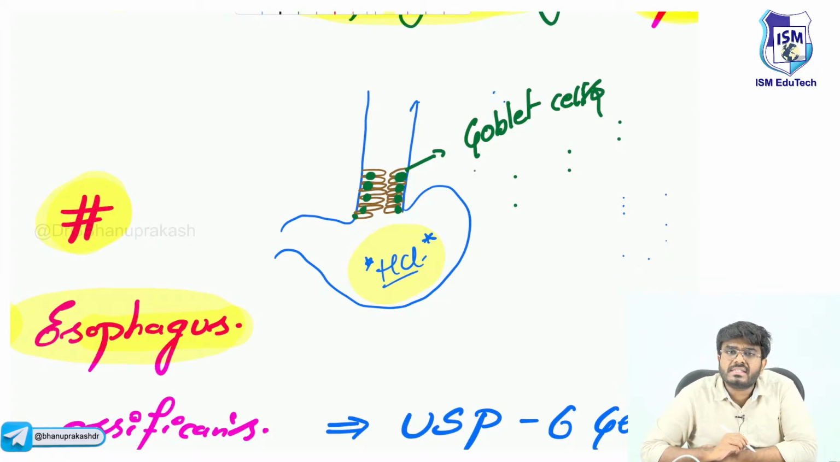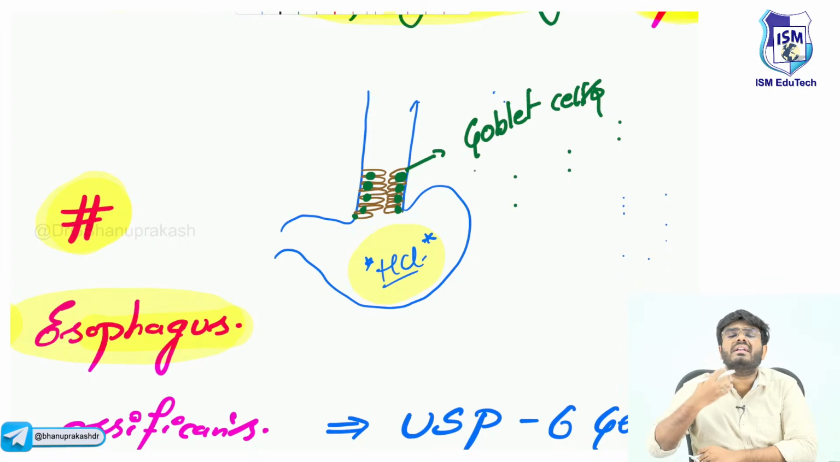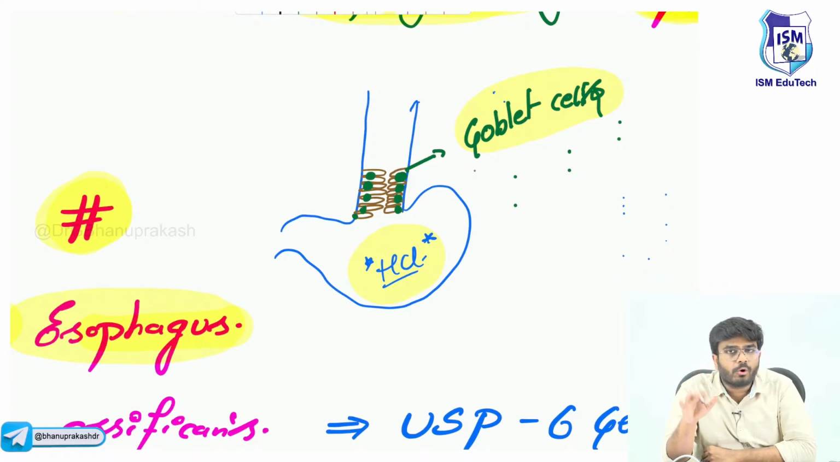Why are goblet cells seen, sir? Why have goblet cells occurred, why did they come into the esophagus? Do you have any idea? Normally, in the esophagus, there are no goblet cells. Goblet cells are not seen in the esophagus. Now, why are the goblet cells coming?